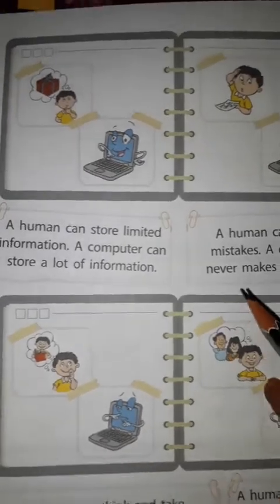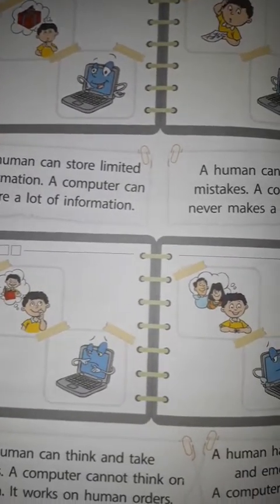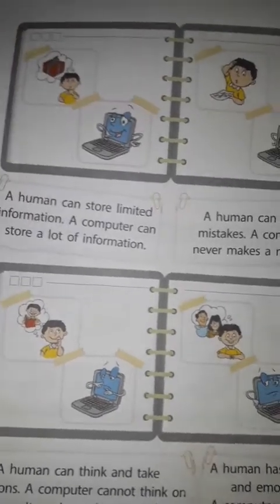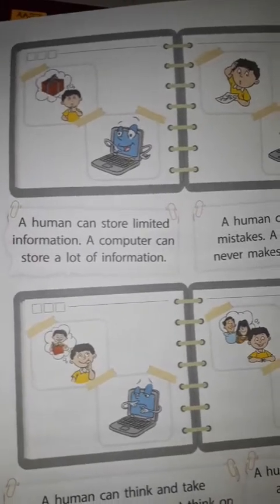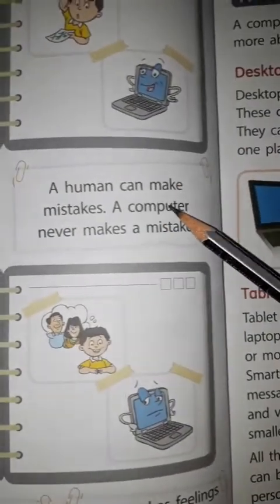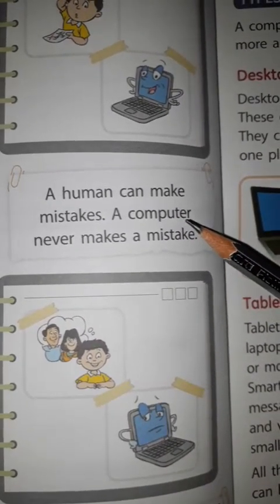Can you learn so much information in your very short memories? No, children. But a computer can keep a lot of information in its memory. See here, a human can make mistakes. A computer never makes mistakes.